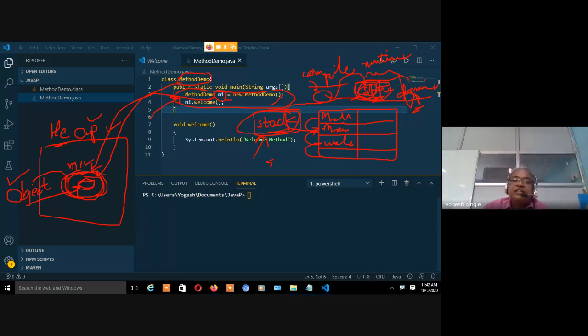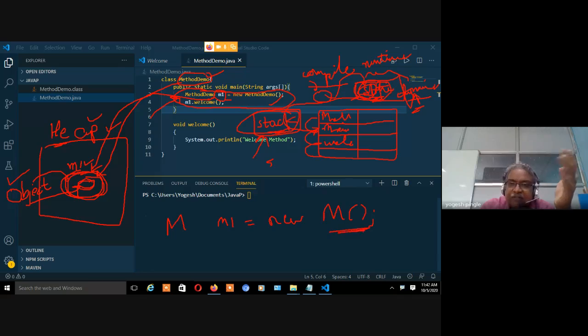What is the name of that object then? The name of the object is the same as what you are treating as the class. Right? This class is very, very important. Now we understand this. Let's say M is the name of the class, M1 is the name of the object, and I'm saying new, and M is the name of the class. And what is this?